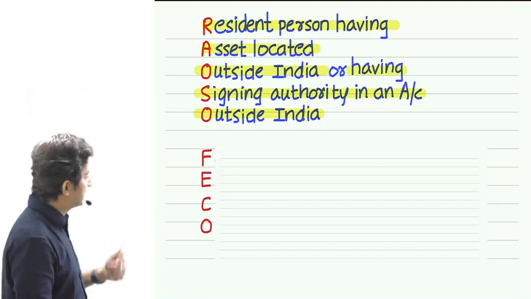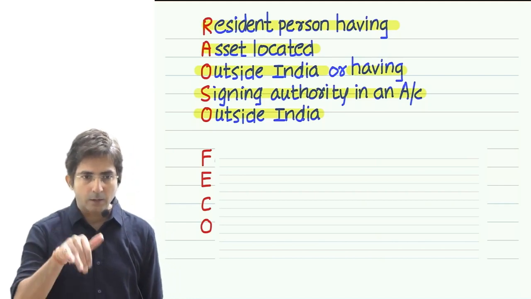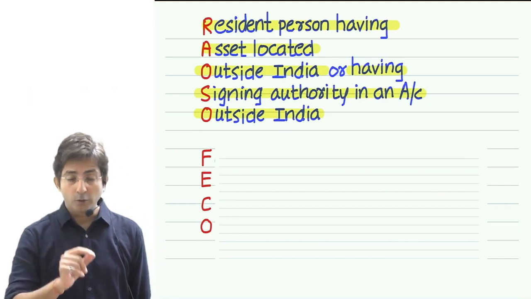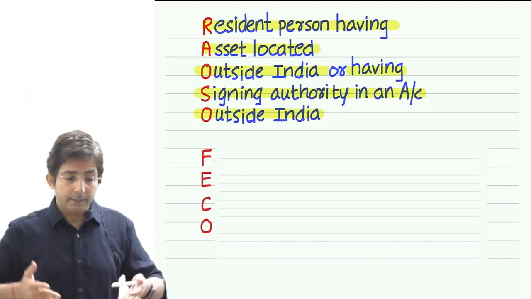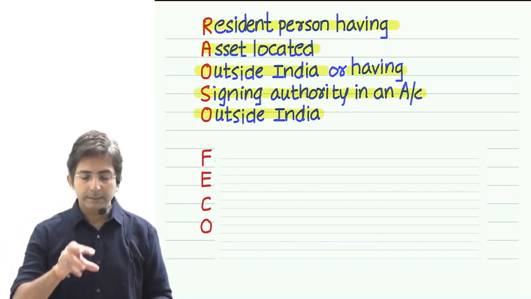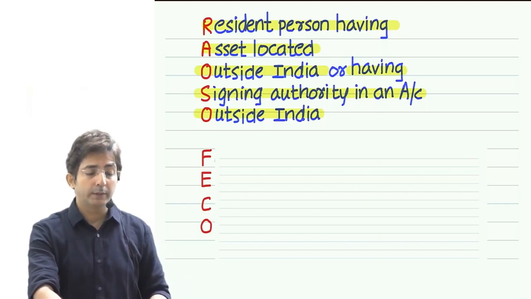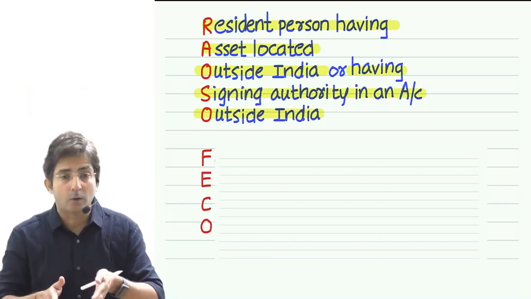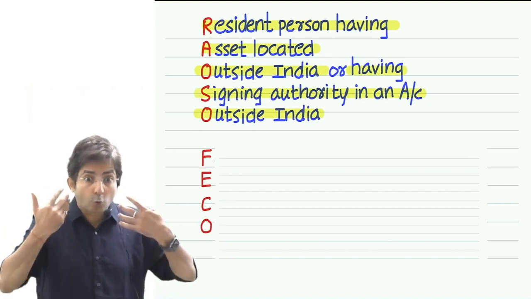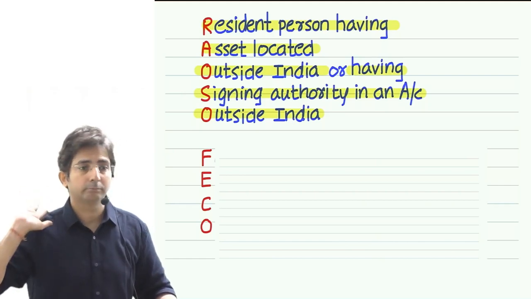Then in FACO, the next alphabet is C. C stands for deposit in current account more than 1 crore. Depositing more than 1 CR in one or more current accounts with a bank. Means in a bank, I might have 2 current accounts, 3 current accounts also. So whether it is 1 account, 2 accounts, 10 accounts with a particular bank, if you deposit more than 1 crore, that too in a current account, that means something is there.